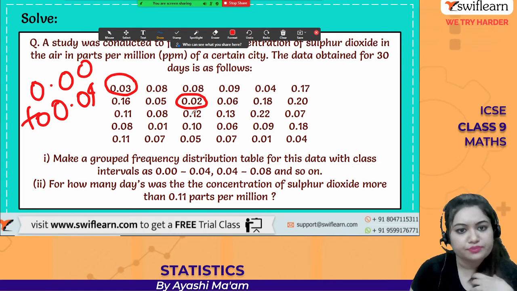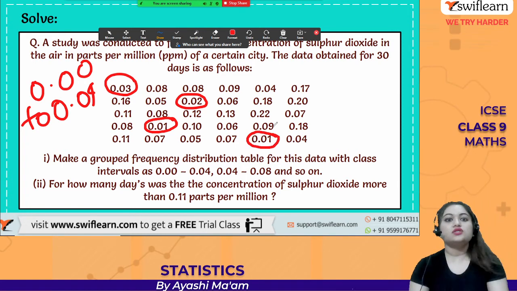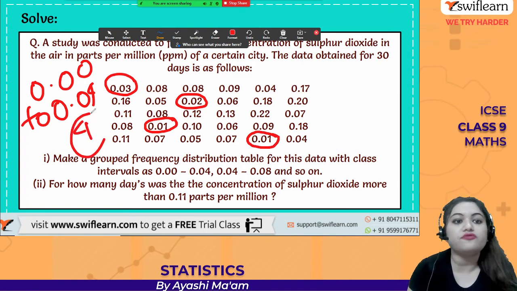Then this one will also come. 0.07, 0.05 is not going to come. This one will also come. So you can see 4 is the frequency.